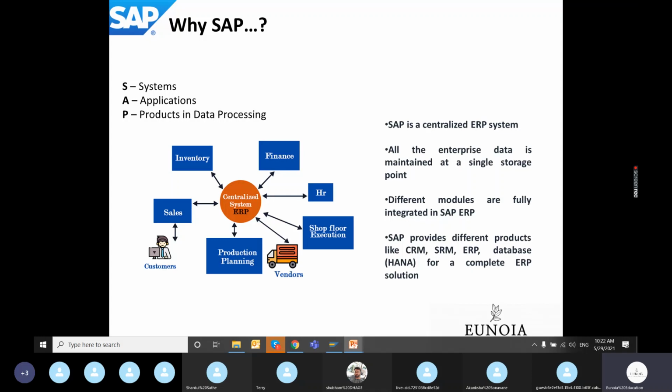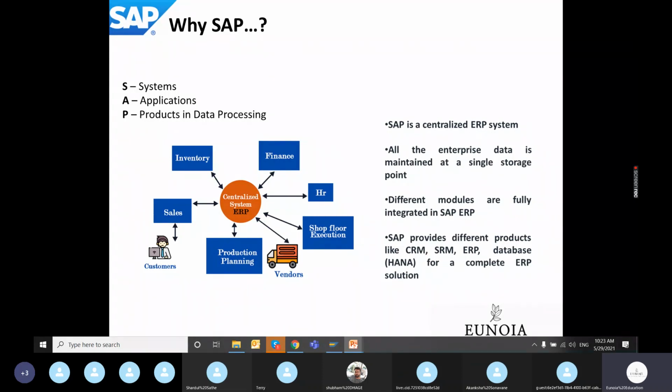It's called CRM. If you want vendor relationship management, we have it. We call it SRM. If you want a basic ECC ERP system to run your business, we have it. If you want a database, we have the best database that is currently possible. So SAP provides everything from scratch.